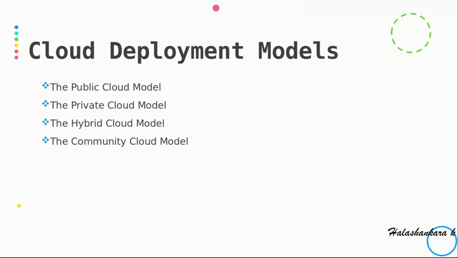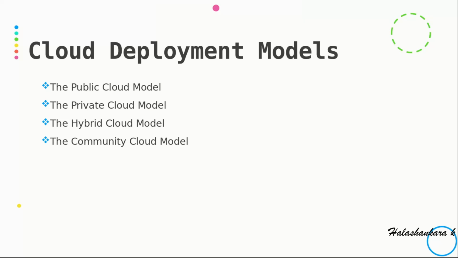Next one is the community cloud model. In this community cloud model, one of the best definitions is that the infrastructure is provisioned for exclusive use by a specific community of consumers from organizations that have shared concerns, for example missions, security requirements, policies, and compliance considerations. It may be owned, managed, or operated by one or more of the organizations in the community, a third party, or some combination of them, and it may exist on or off premises.